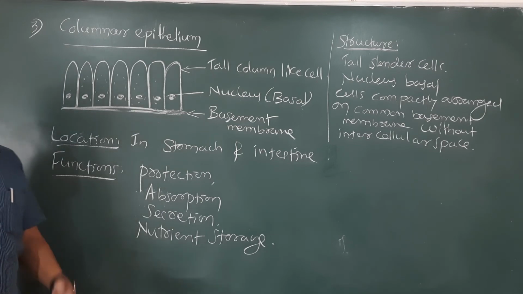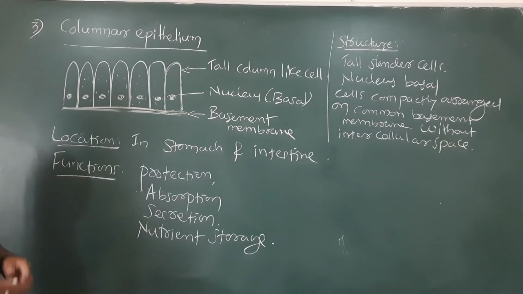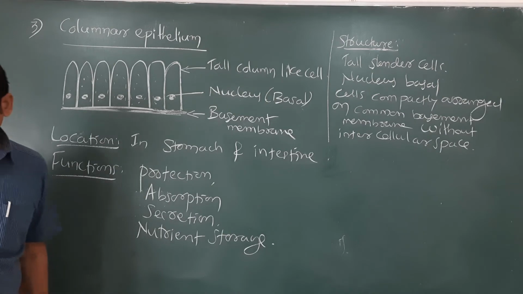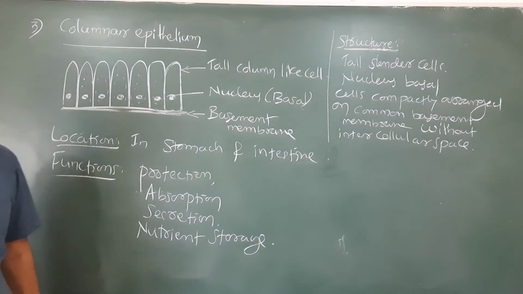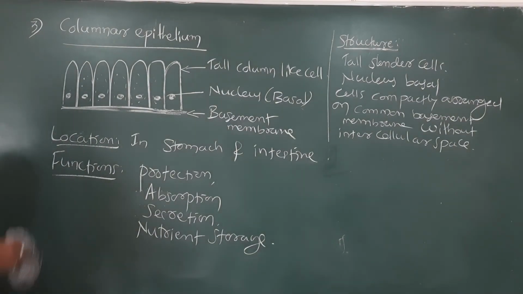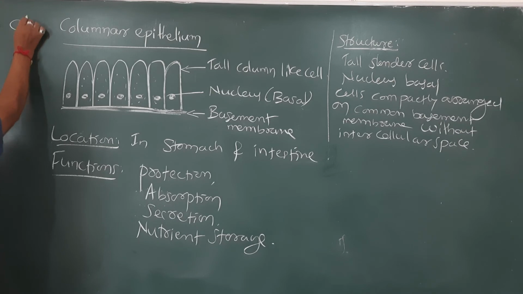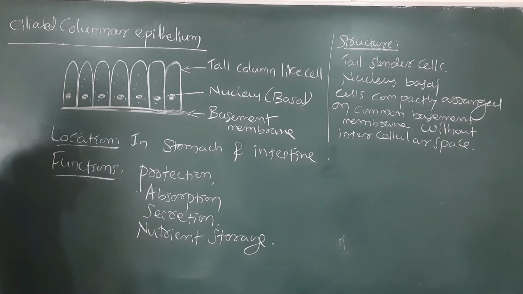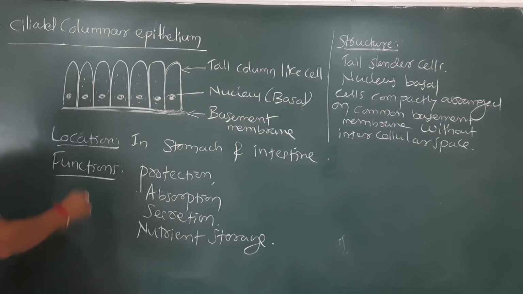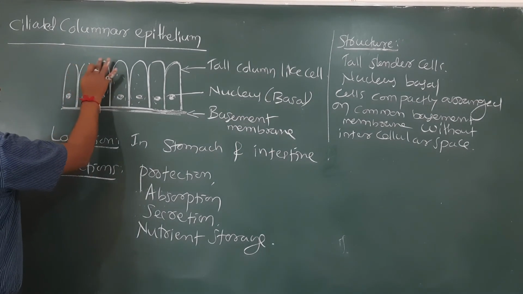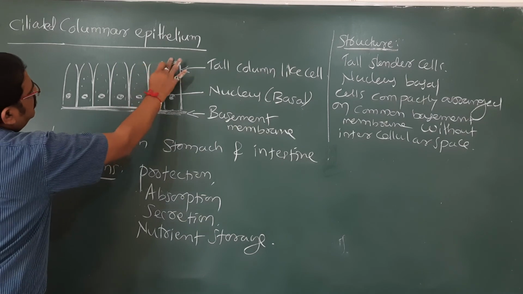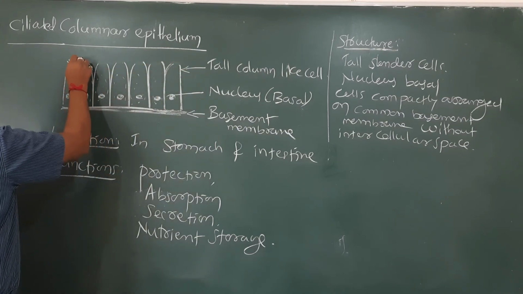The next one we are going to study is the fourth kind, called ciliated columnar epithelium. The fourth type is ciliated columnar epithelium. As such, ciliated columnar epithelium has a modification, mainly presence of cilia.